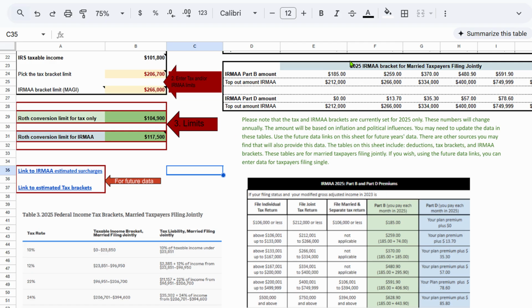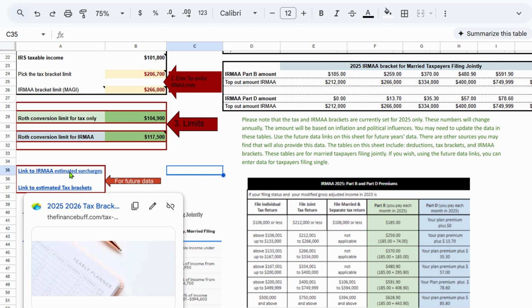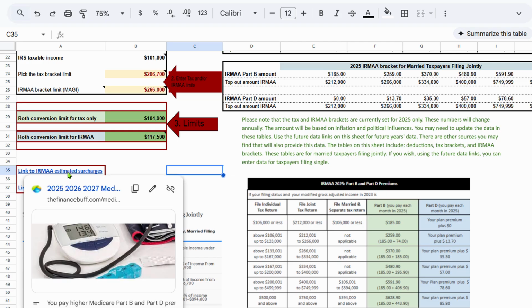Now, in 2026, these charts are going to change. I provide links here for you for future data. So you could just click on these links, and this will take you to a website that will give you your IRMAA estimates and also list your tax brackets. Let me just give you a quick little peek at that. So I'm going to click on here.